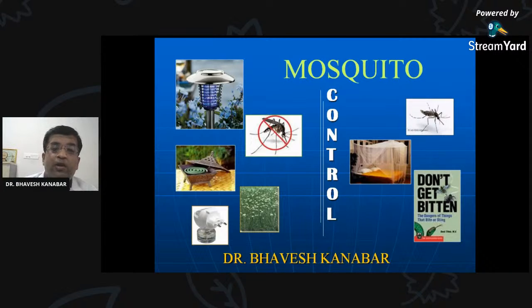How does the pupa look? Now a direct question: how does the pupa look? What is the shape of the pupa?